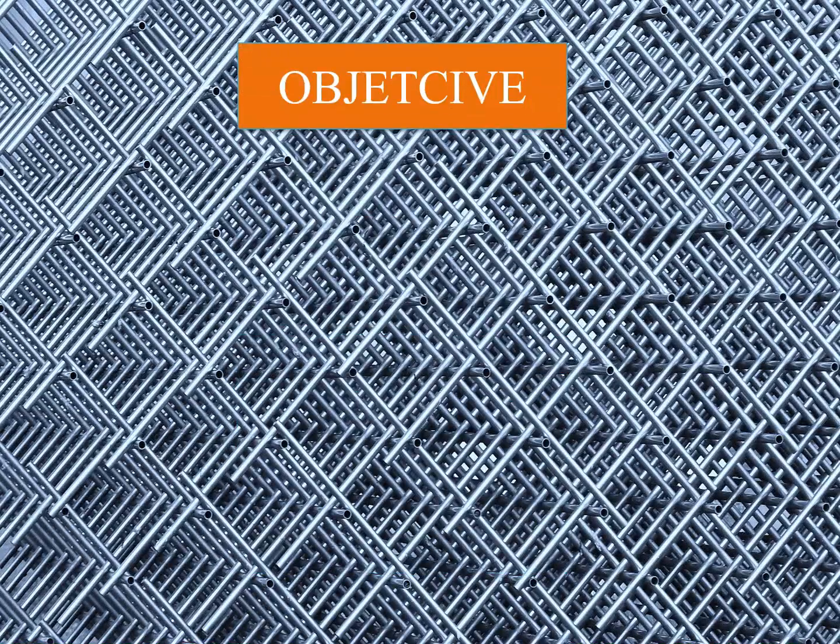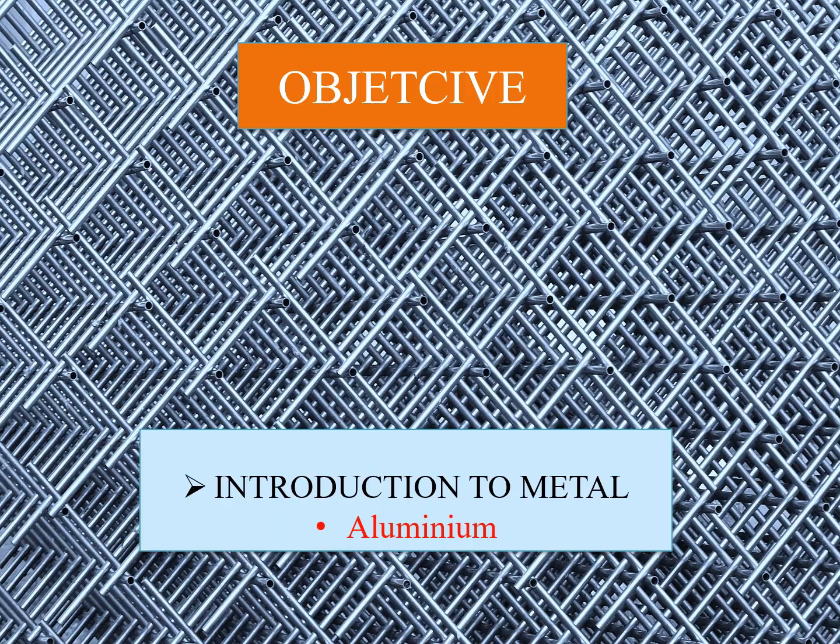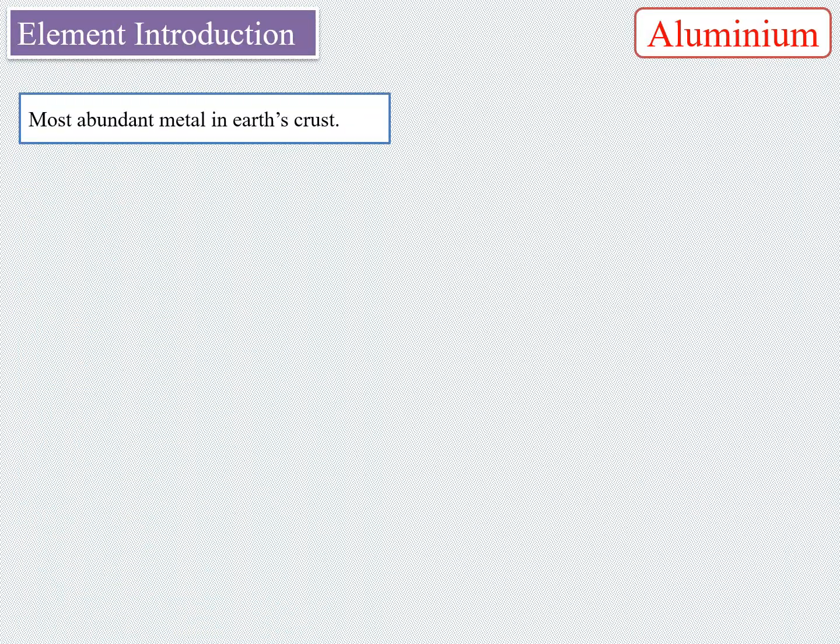In the previous video, we understood the basic introduction of iron, and the objective of this video is to introduce one of the commonly used non-ferrous metals, aluminum. Aluminum is the most abundant metal in the earth's crust. It contributes almost 8.1% by mass in the earth's crust.